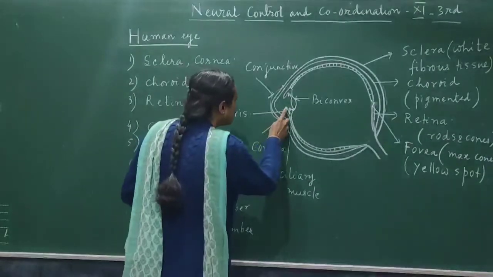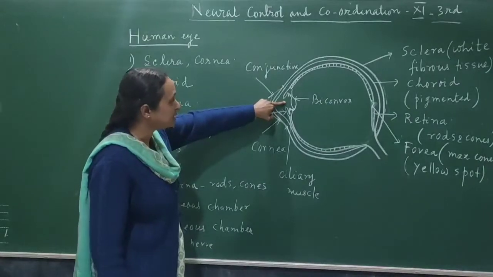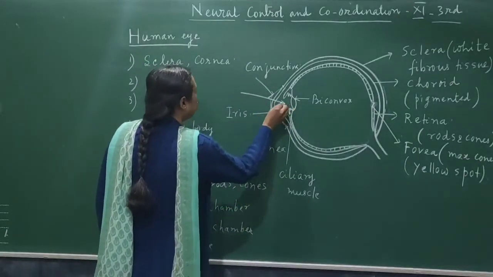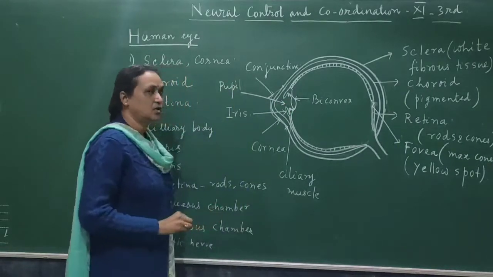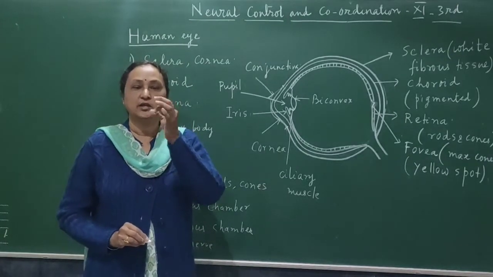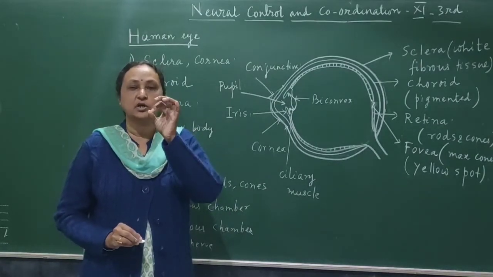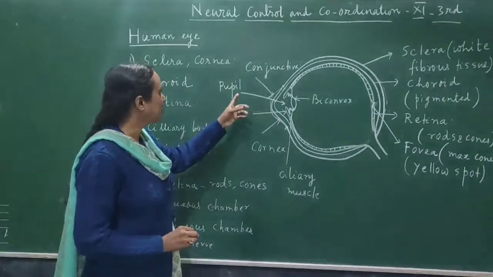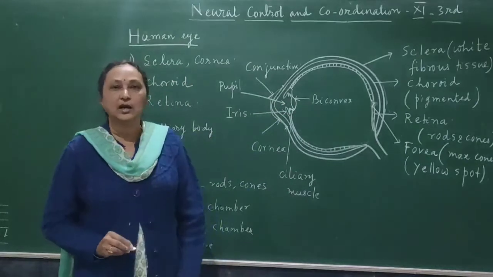Now these two are parts of the iris. You see in between the iris there is one small gap, and that gap is called the pupil. So the pupil is a small aperture. If you see your eye in front of a mirror, you can see there is one small aperture, which is either contracting or dilating. So that is called the pupil.